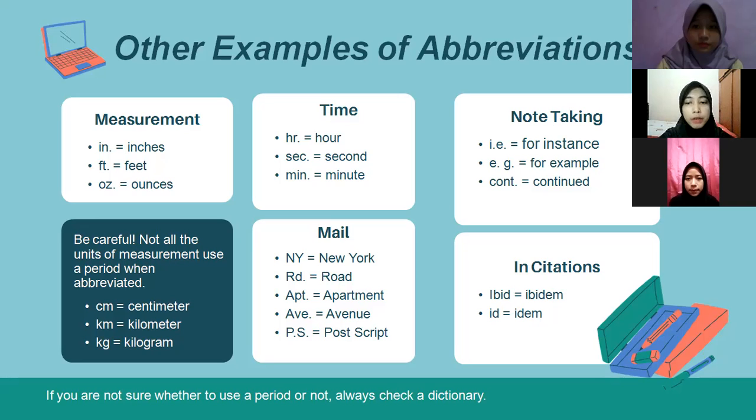Other common abbreviations are made when addressing a mail, since mail is small and you want to make it as clear as possible for the mail carrier. So the names of states, provinces, or roads are often abbreviated, and the word street is shortened. Let's take a look at a few examples. NY equals New York, Rd. equals road, Apt. equals apartment, and so on.